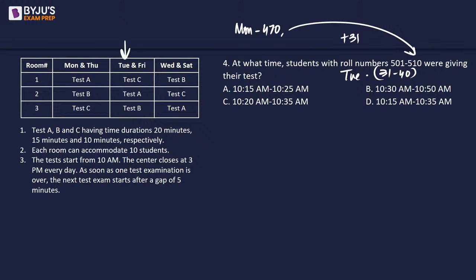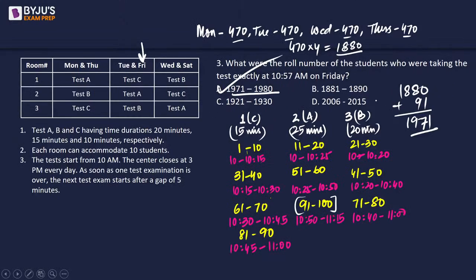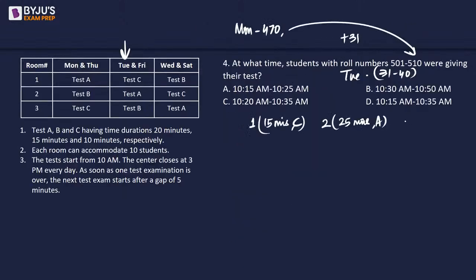So if we go on Tuesday, we will have test number C in room number 1, which will be taking 15 minutes, right? So test C, 15 minutes. If I look at room number 2, it is going to be test A, which is 25 minutes. And if I look at room number 3, it's going to be 20 minutes and test number B.